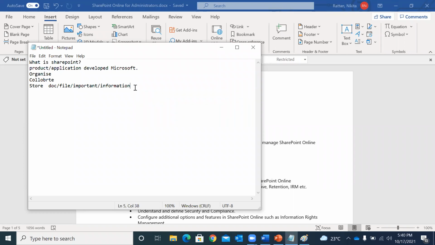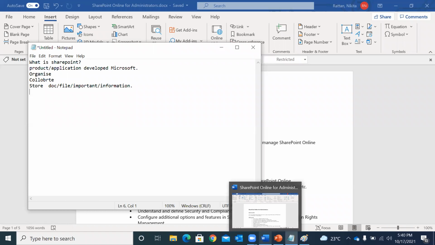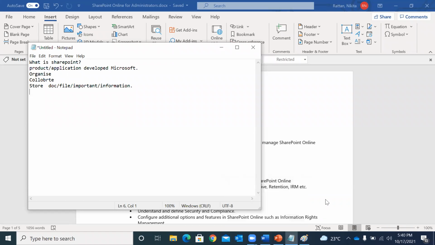Okay. So when I'm saying that you can organize, collaborate and store, I would like to brief more about what we can collaborate and what we can store. Let's take an example.